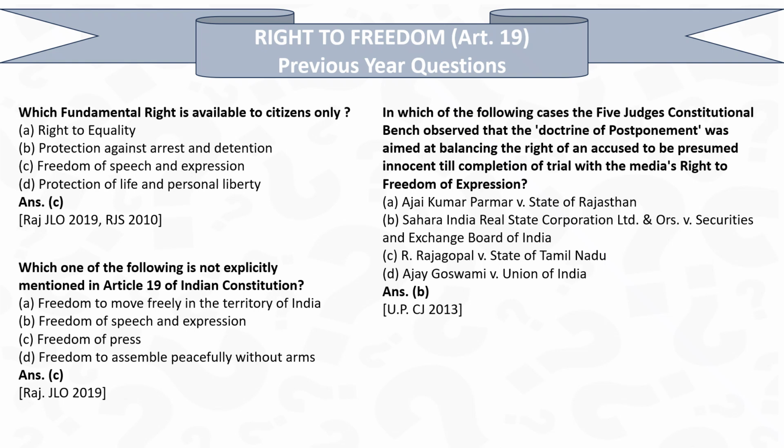Next question. In which of the following cases did the five judges bench, constitutional bench, observe that the doctrine of postponement was aimed at balancing the right of an accused to be presumed innocent till completion of final trial with the media's right to freedom of expression? The answer is B.